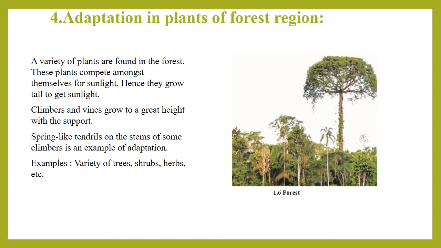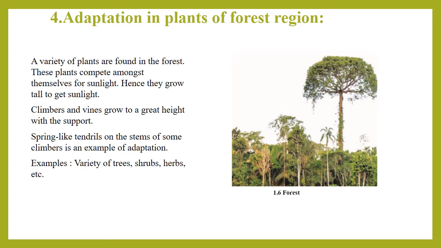And what conditions are there? As we have discussed in the previous point, plants grow towards the sunlight and need sunlight for the process of photosynthesis. So for getting maximum sunlight, these plants have to grow taller than other plants. Because of that, in the forest we find very tall plants. A variety of plants are found in the forest like trees, shrubs and herbs. These plants compete amongst themselves for sunlight, hence they grow tall to get sunlight.